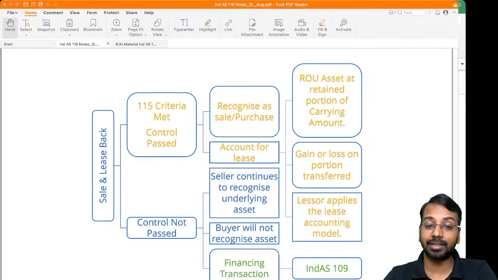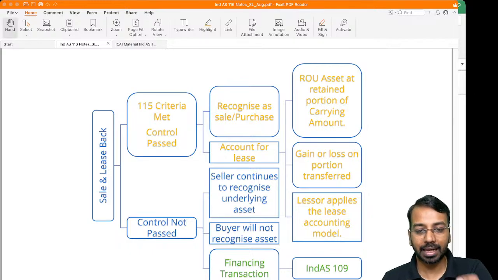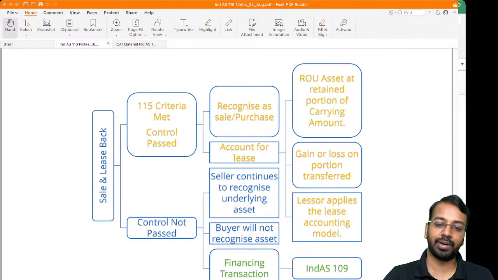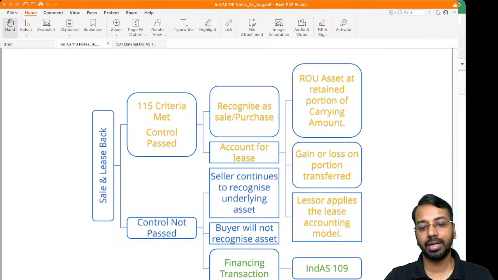It means there is actually a sale, and separately you will account for the lease. Now this accounting for lease we will understand using an illustration, because theoretically it will be difficult to understand. When you account for lease, you will recognize ROU asset. That is one thing, because we are saying I'll account for it as a lease. Then there is gain or loss on portion transferred; we will understand the meaning of that, and the lessor applies the lease accounting model. So the lessor will apply whatever the lease accounting tells.